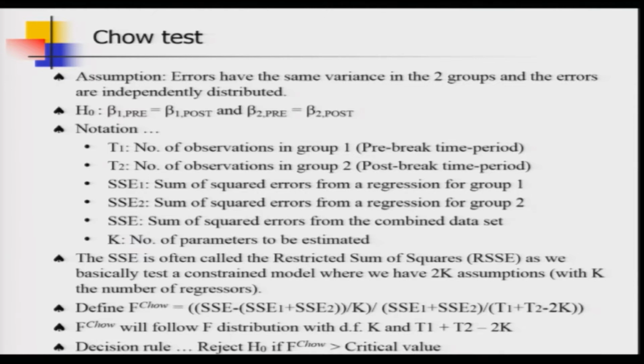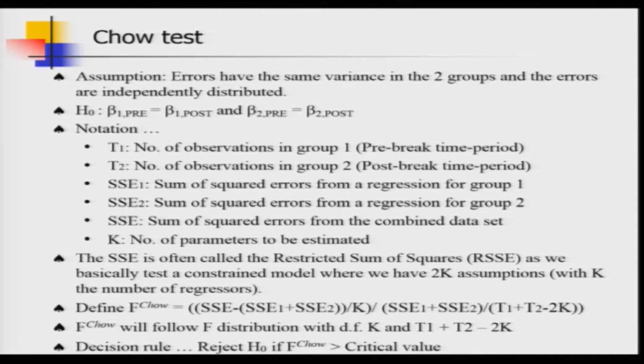Now, the F chow test statistic will follow an F distribution with degrees of freedom capital K, and T1 plus T2 minus 2K, and you know the decision rule. You reject the null hypothesis if the calculated value of F, which is F chow, is greater than the critical value found from the F table.